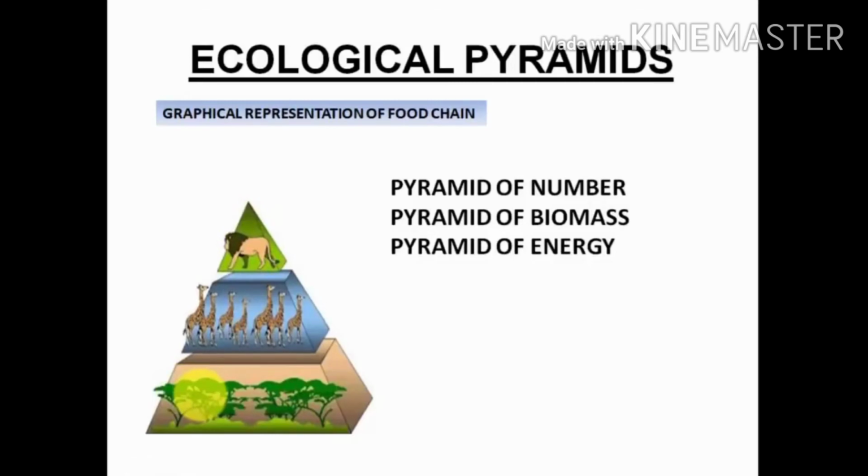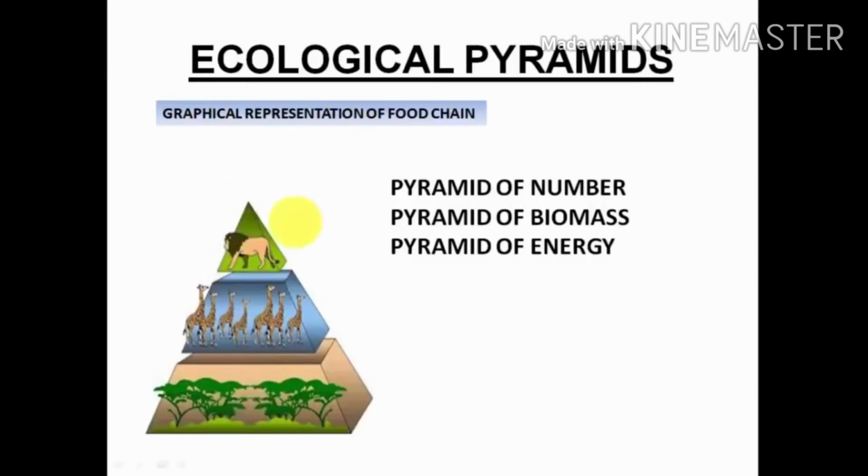Now the second kind of pyramid, that is the pyramid of biomass. Now what is biomass? Biomass is nothing but the weight of the dead organism. Let's say we have the trees, so what is the weight of the trees? Now we have the giraffe, so what is the dead weight of the giraffe? Then we have the lion, so what is the dead weight of the lion? So the pyramid of biomass represents the dead weight of the organisms at every level.